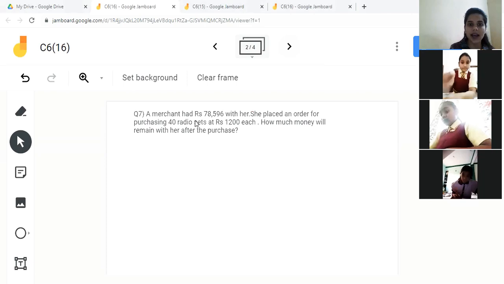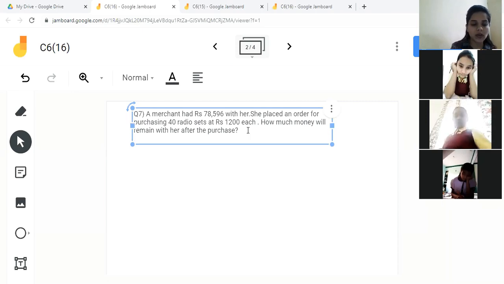A merchant had rupees 78,596 with her. She placed an order for purchasing 40 radio sets at rupees 1,200 each. So how much money will remain with her after the purchase? So we'll start the solution with the given things. What is given to us?